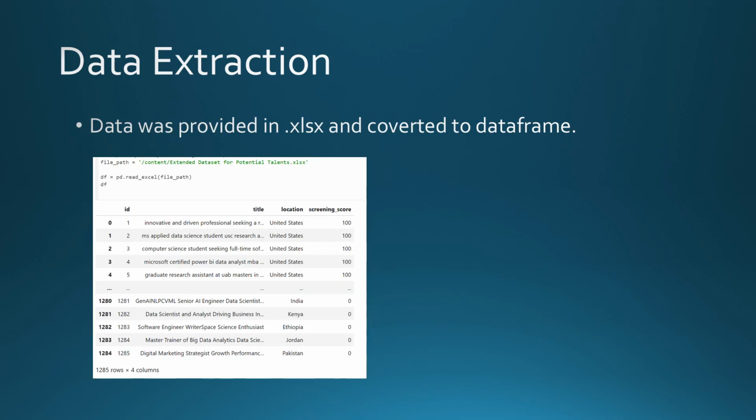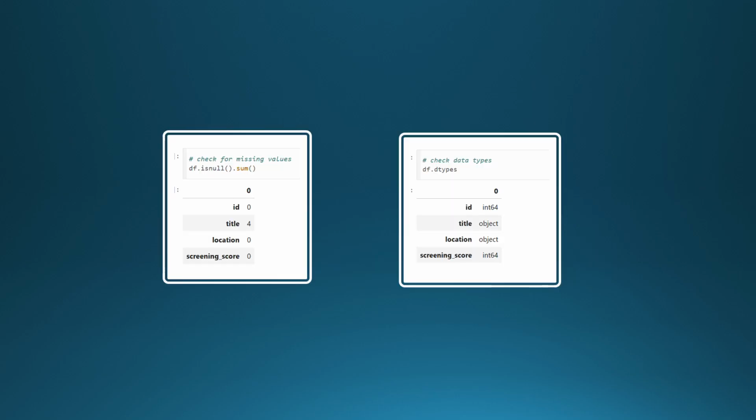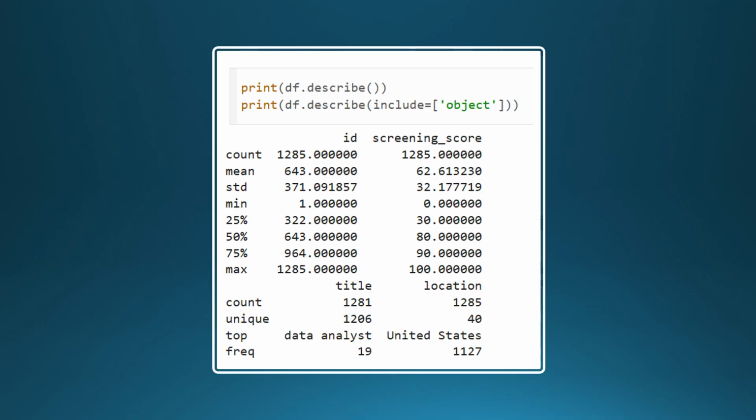The provided Excel file was read and copied into a data frame. Now that we have our data available, we can move forward with data wrangling. To start, we check for data completeness. With the isNull function, we see there are 4 null values for title, which will be addressed later. Using the dtypes function, the data types for each column are confirmed. The describe function generates a brief statistical summary of the numerical features.